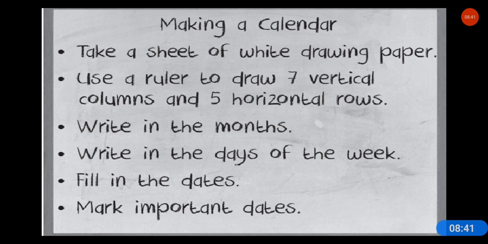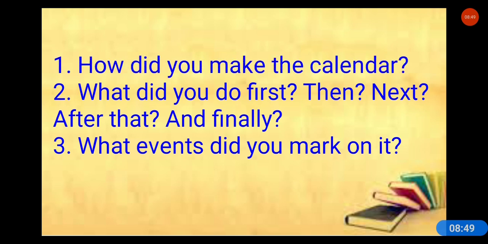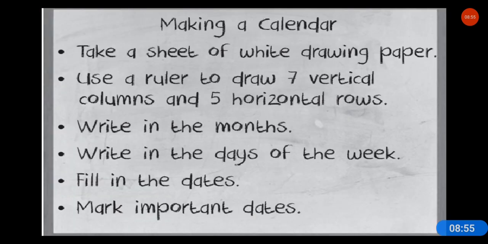Remember this point. You must have taken a sheet. So first you have to take a sheet of white drawing paper, and after that you have to use a ruler to draw 7 vertical lines, right?